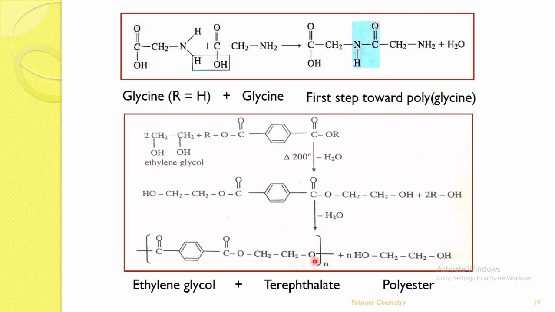Further, this intermediate continuously reacts with ethylene glycol to form the polyester molecule. So this is a condensation step, where two or more monomers are condensed to form intermediates, to form a large polymer molecule by eliminating small molecules with the help of condensation reactions.